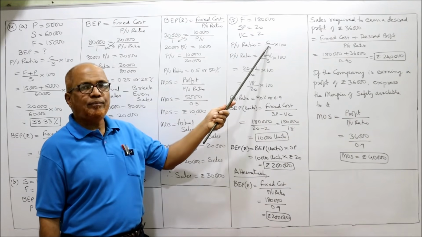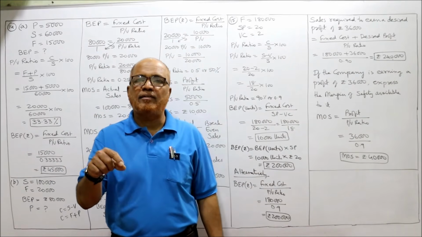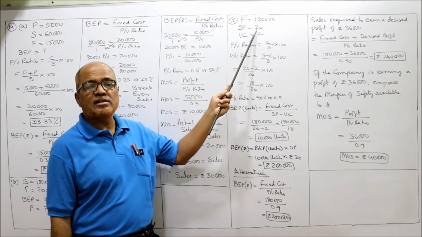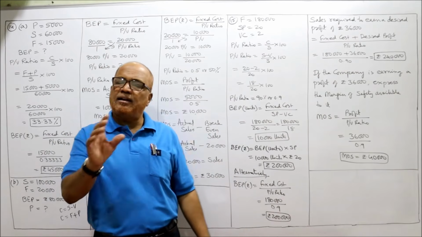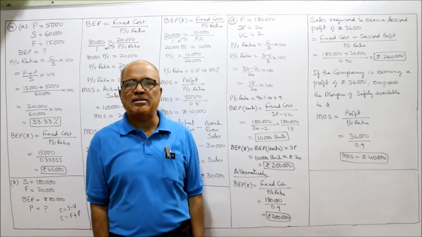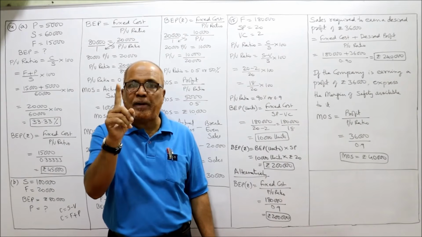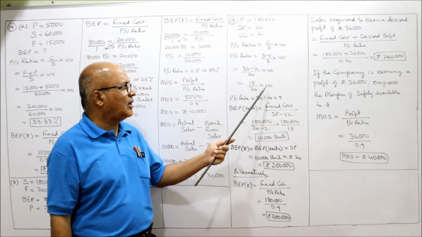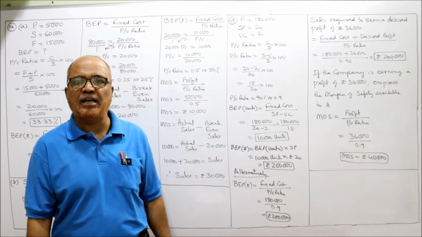Now in place of C, I am writing down S minus V because I am having the selling price and variable cost. What is the selling price here? 20 rupees. What is the variable cost? 2 rupees. So 20 minus 2 divided by 20. We can take the total sales or we can take the selling price per unit, we'll get the same answer. In this problem, we don't have total sales. We have selling price per unit, variable cost per unit. So 20 minus 2 divided by 20, 18 by 20 into 100, 90%. The PV ratio we got 90% or 0.9.